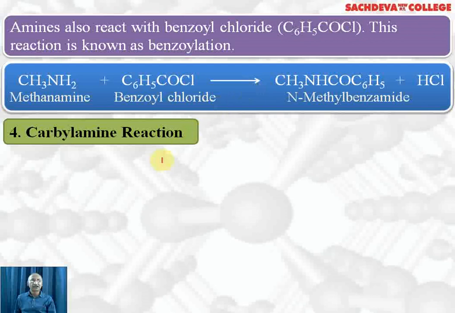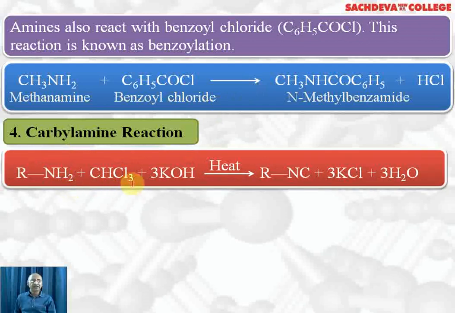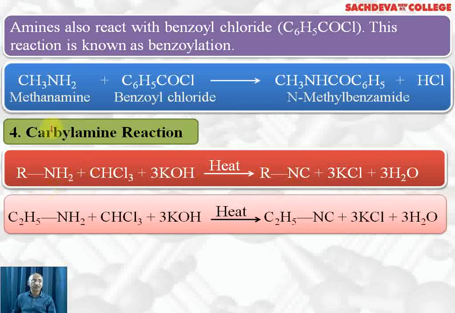This is benzoylation. Next we are taking a most important reaction, the carbylamine reaction. This is also used as a test for primary amine. Primary amines when reacted with chloroform and KOH, the product formed is isocyanide, which is a foul smelling compound, plus 3 KCl plus 3 water. Let's take a specific example. Ethylamine reacts with chloroform plus 3 KOH, alcoholic KOH. On heating we get ethyl isocyanide plus 3 KCl plus 3 water.